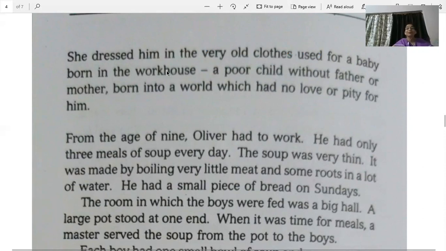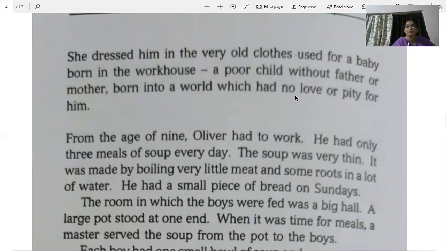Now, when our children are born, we dress them in nice clothes, and we buy new clothes from the shops, pretty small little things, but this child was born in a workhouse, so she didn't have much to cover him with. So whatever she found, old clothes, anything, she wrapped the child in that.